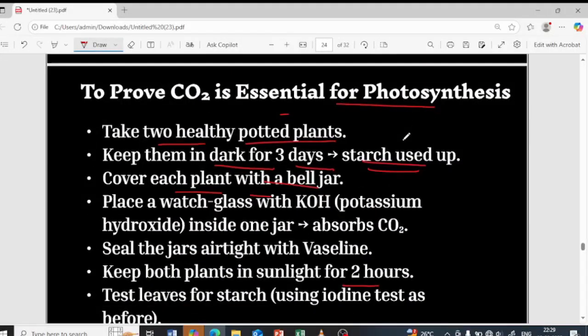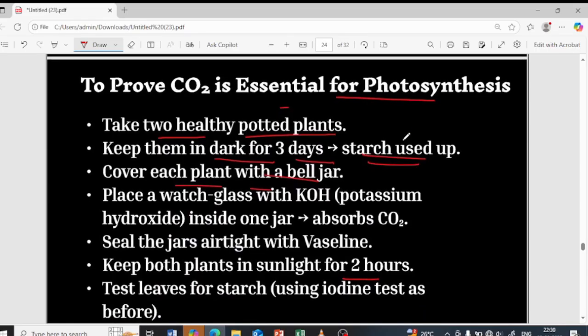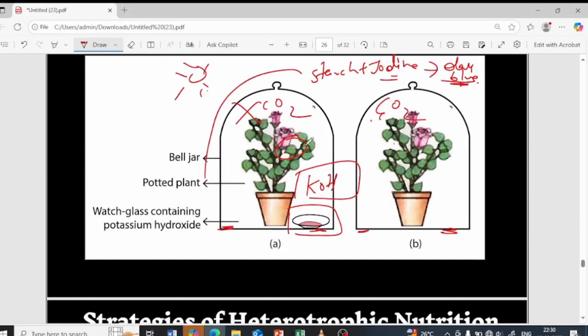And we also learnt about how carbon dioxide is also essential for the photosynthesis process. We are going to take 2 potted plants, and we are going to keep the bell jar over it. We are going to keep potassium hydroxide in one of the potted plants, so as to take up the carbon dioxide present here. So here the carbon dioxide is not present, here the carbon dioxide is present. When we pluck the plant and test for the presence of starch, we cannot get the dark blue color here, because obviously the carbon dioxide is not present. When the carbon dioxide is not present, the photosynthesis will not be taking place. So here it will give the dark blue color. Obviously all of the raw materials are present.